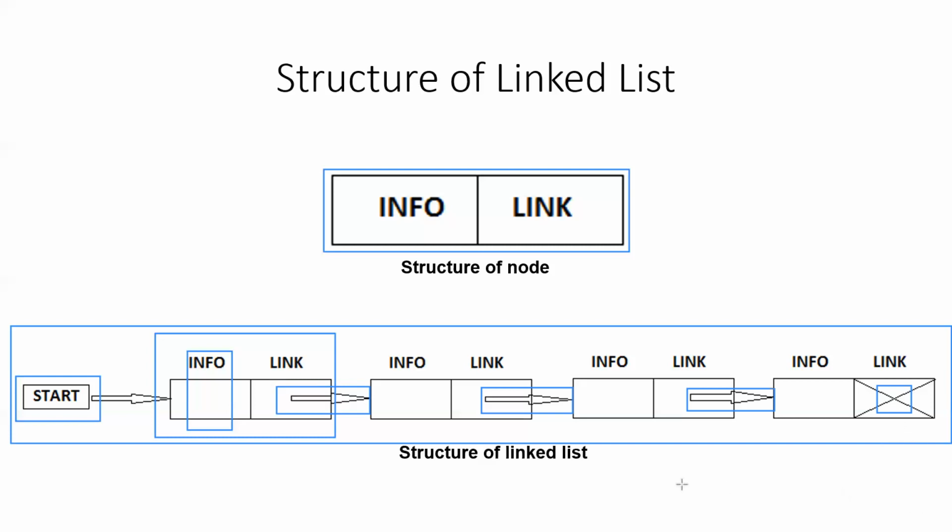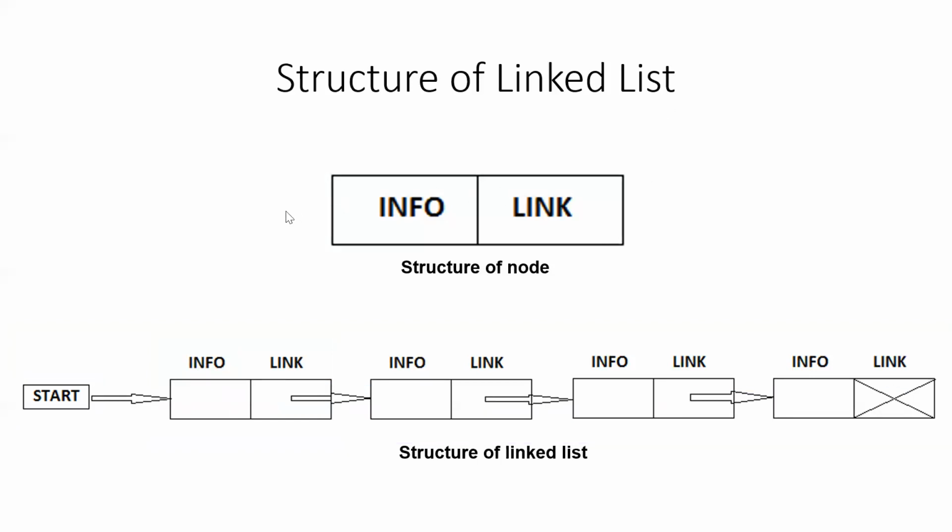The biggest advantage of a linked list over the array is that this list can shrink and grow as per the requirement. So there is no wastage of memory. If you need more elements, dynamically more elements can be allocated. And when the elements are deleted, dynamically the elements can be removed from the list as well. So this is a pictorial representation of how a linked list looks like.